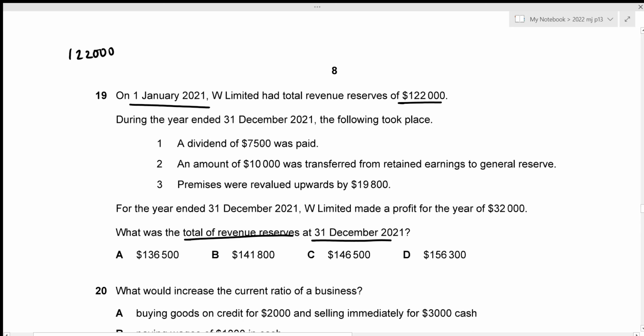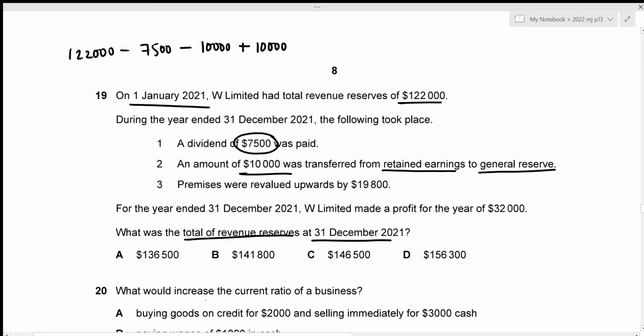Now, the very first event was a dividend paid. So dividend of 7,500 was paid. And remember that dividend is always paid out of our revenue reserves. So this amount would definitely decrease the total for revenue reserves, right? So I'm just going to subtract the 7,500. Then an amount of 10,000 was transferred from retained earnings to general reserve. So remember that both retained earnings as well as general reserve is a part of revenue reserves. So this would just mean that we would be taking out 10,000 from one of our revenue reserves and adding that 10,000 to another revenue reserve, right? So this does not really need to be adjusted.